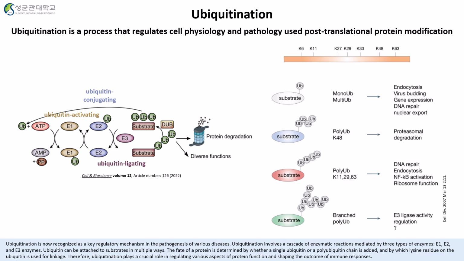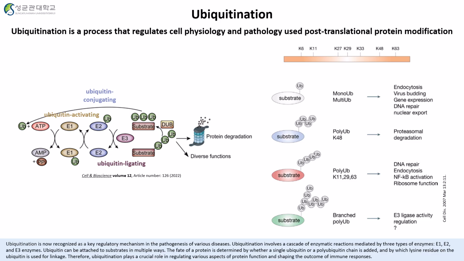Ubiquitination is now recognized as a key regulatory mechanism in the pathogenesis of various diseases. Ubiquitination involves a cascade of enzymatic reactions mediated by three types of enzymes. Ubiquitin can be attached to substrates in multiple ways.